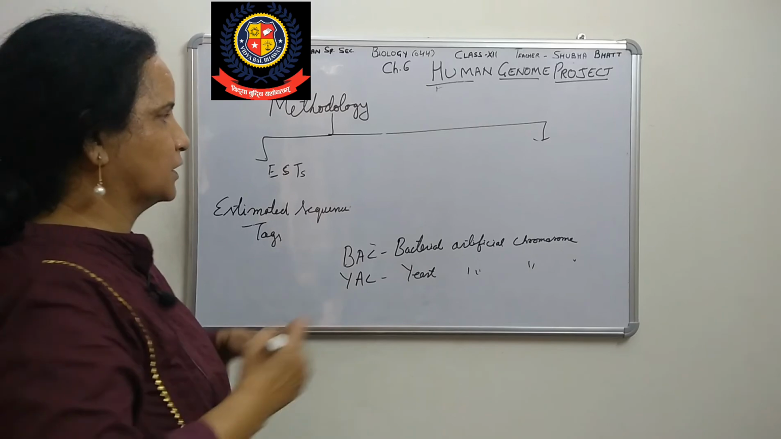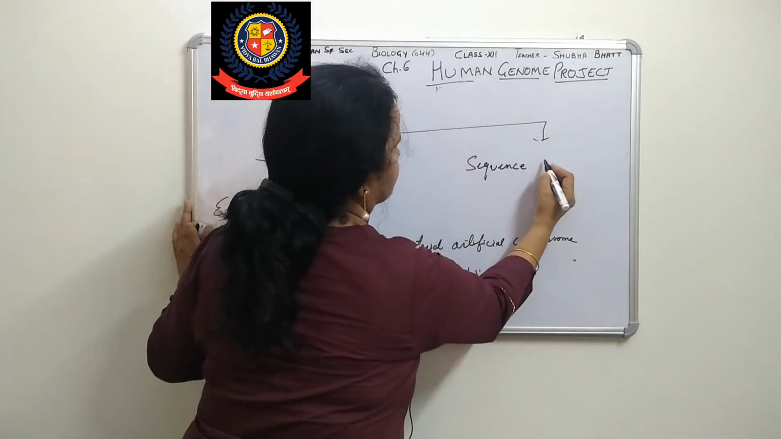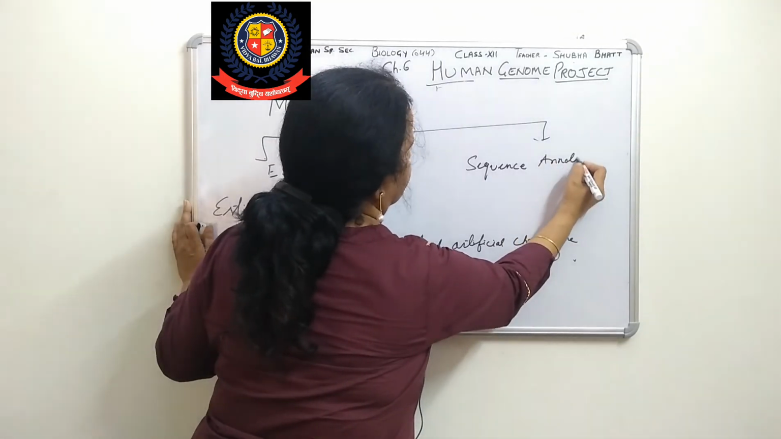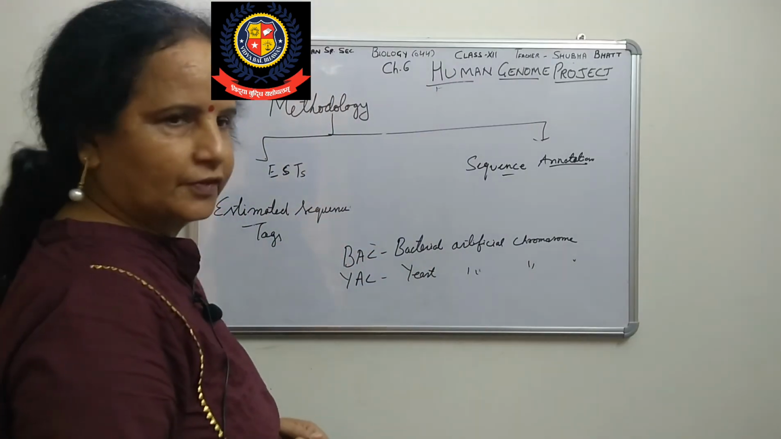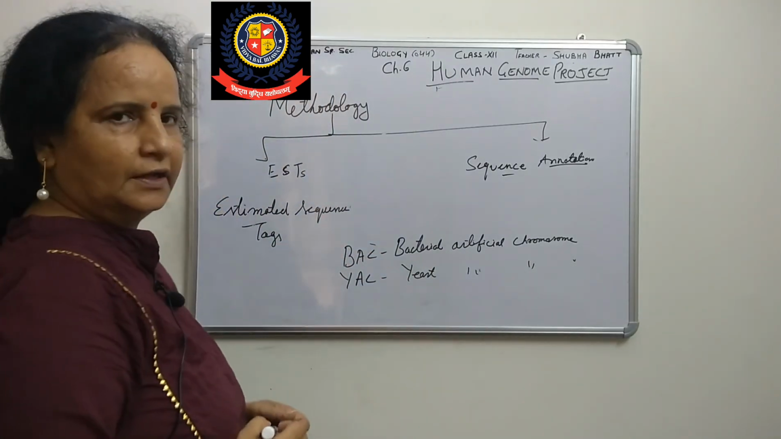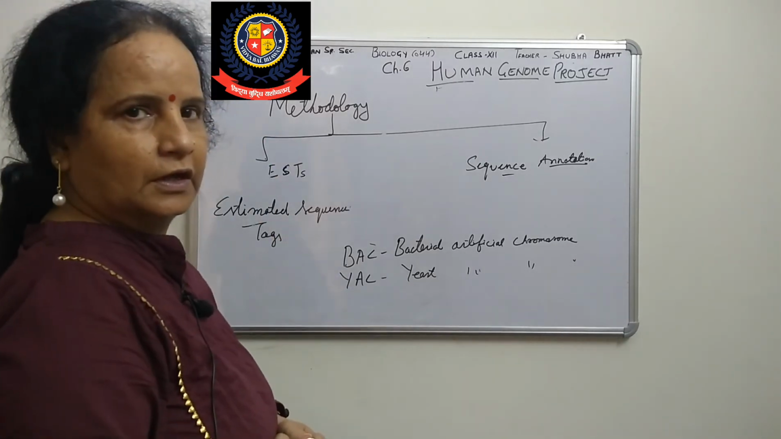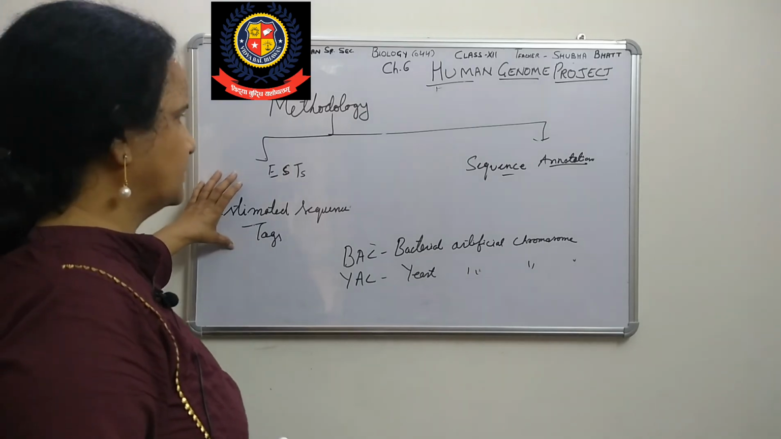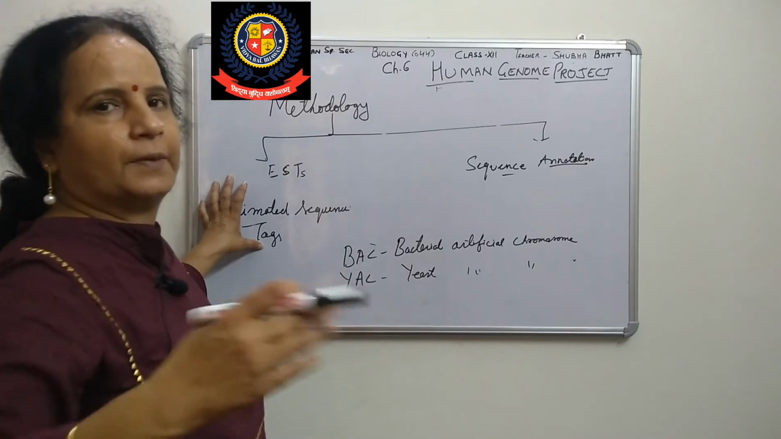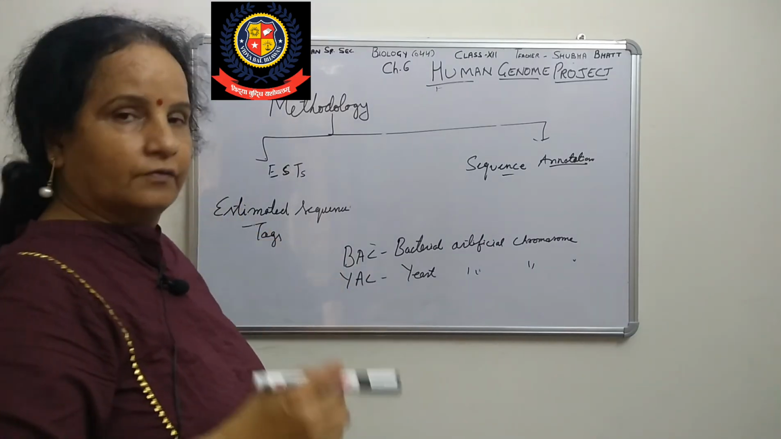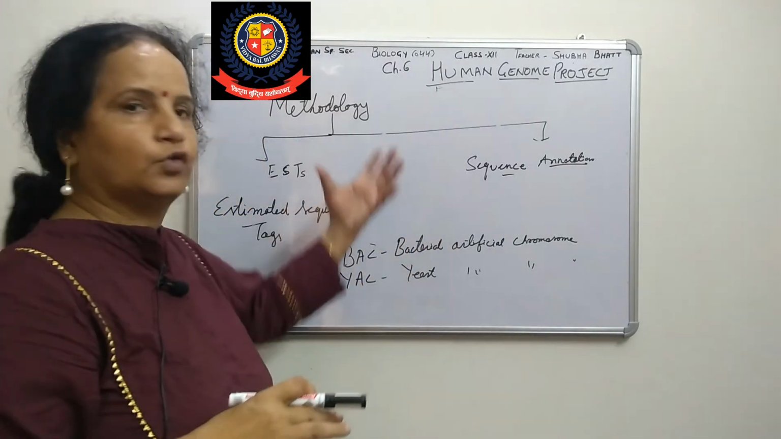First, let us recap. Sequencing methodology and sequence annotation. Two methods are there for sequencing all the required nitrogen base information. One is expressed sequence tags, the other is sequence annotation. In one we take only the required piece. We tag which one is useful and which one is not, and we use only the useful ones.